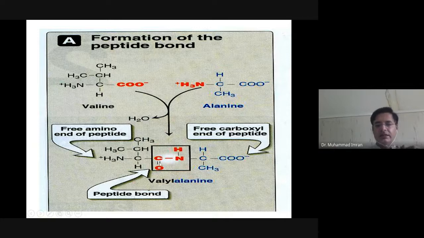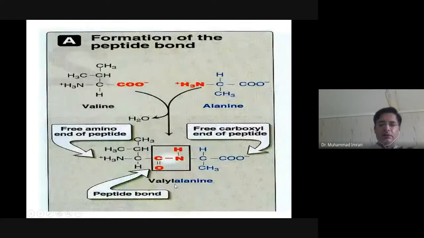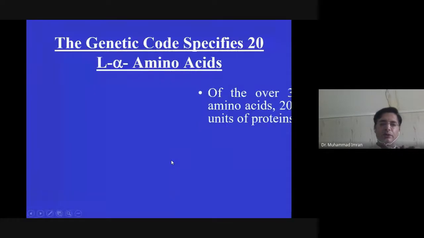That is why this resonating double bond provides polarity to the peptide bond and provides strength to it. These are the characteristics of the peptide bond. It contains partial double bond character. It is rigid and planar, in trans configuration, and uncharged but polar. This peptide bond is uncharged but polar.